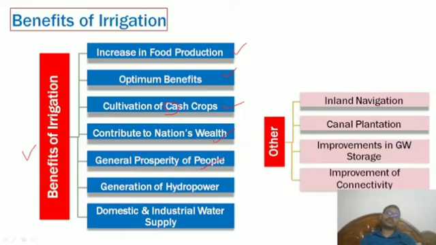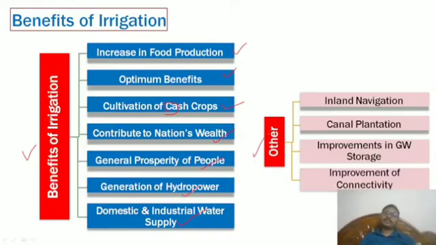If crop rotations, that is crop seasons, are increased, then food production increases, and obviously the farmers will get good wealth, and it will mean overall growth of the nation. In another aspect, with respect to dams and constructing such structures, hydropower is also generated, and not only for the irrigation aspect, but that water can also be supplied to nearby domestic as well as industrial water supplies.